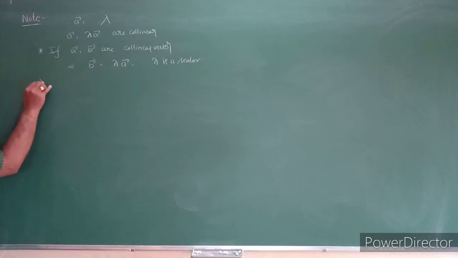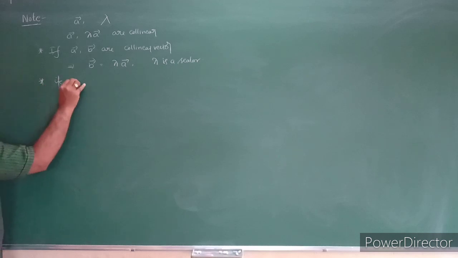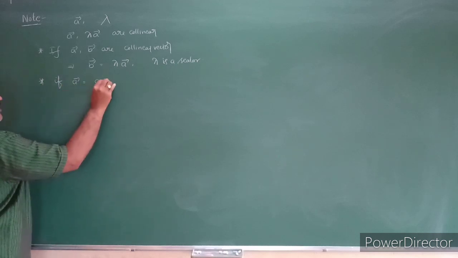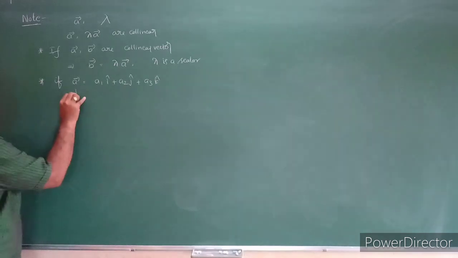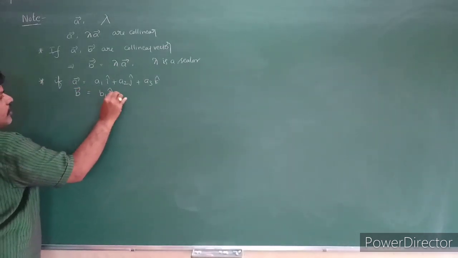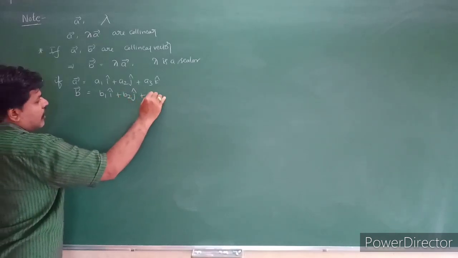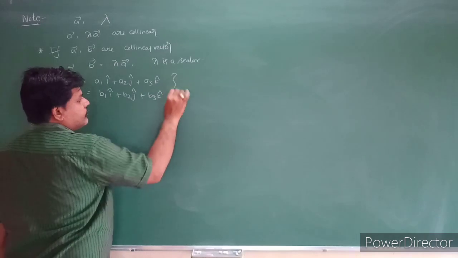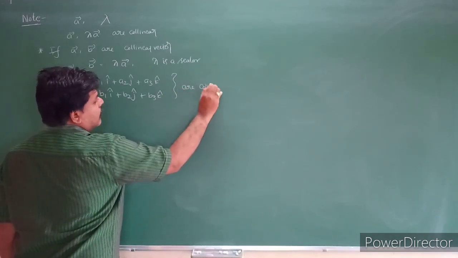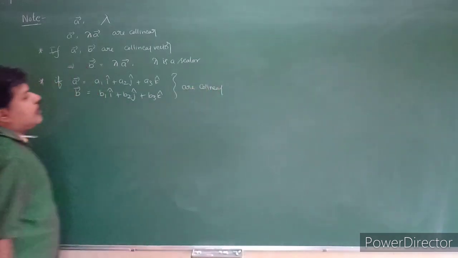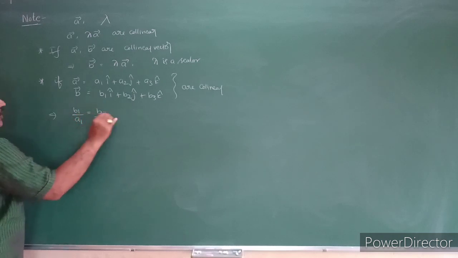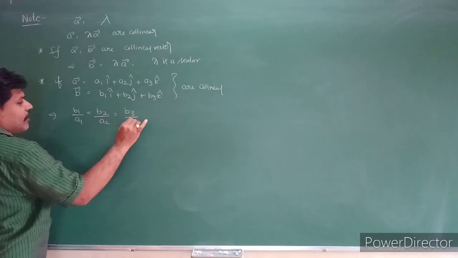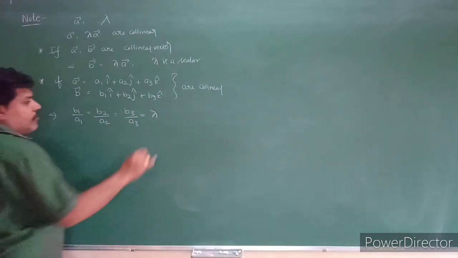Also, if a bar is equal to a1 i plus a2 j plus a3 k and b bar is equal to b1 i plus b2 j plus b3 k are collinear, then b1 by a1 is equal to b2 by a2 is equal to b3 by a3, which is equal to some scalar lambda.